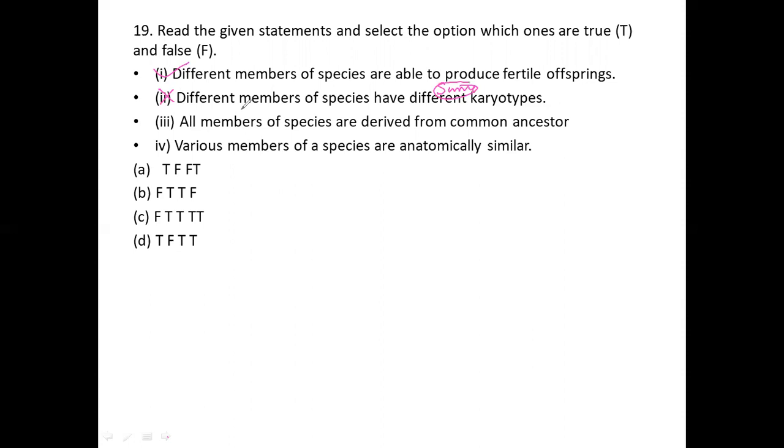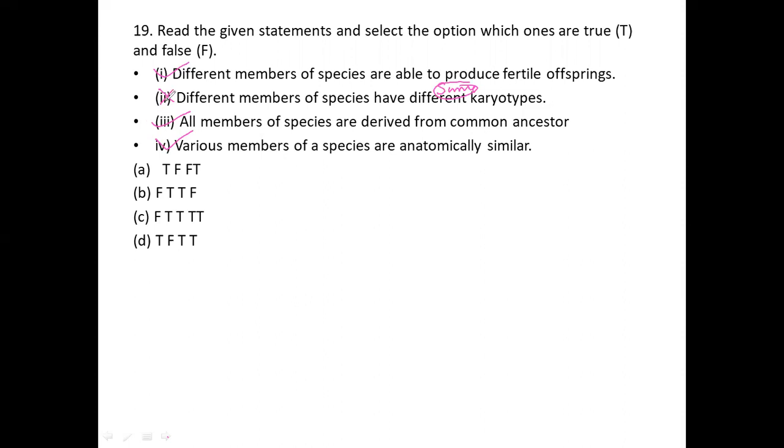It is a right option. Next, various members of the species are anatomically similar. Of course, that is also right.